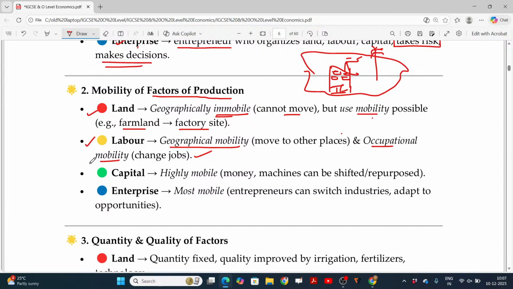And capital, also we have capital. This capital is highly movable because it's very easy to transfer from one place to another place, just by depositing money. Machines can be shifted and repurposed. You can use money for some purpose, and later you can change it to be utilized for different purposes also. In case of entrepreneurs, enterprise is the most mobile. Entrepreneurs can switch industries and adapt to opportunities. They can shift from one location to another location just like that. Is that clear?